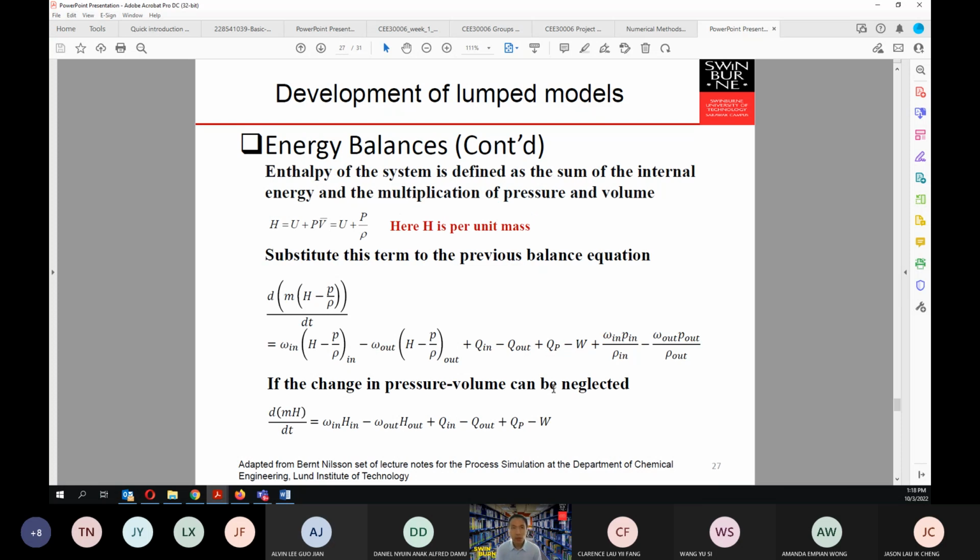Now, instead of using the internal energy, the quantity that is easier to measure in thermodynamics is the enthalpy. So the previous form of the equation can be changed in terms of the enthalpy. This is what we need to do if we decide to express the energy balance in terms of the enthalpy. We can simplify further if the change in the pressure volume can be neglected, such that we have this equation in here.